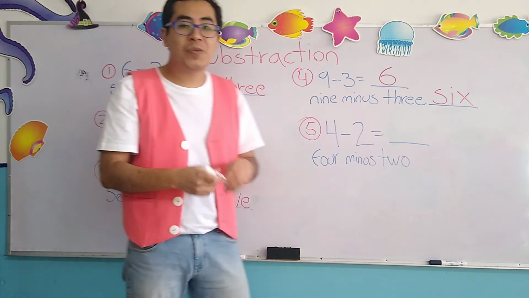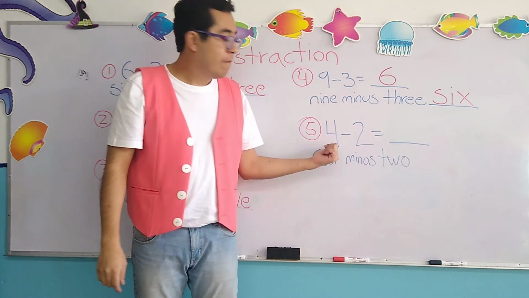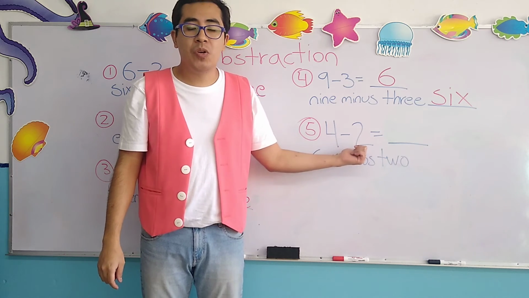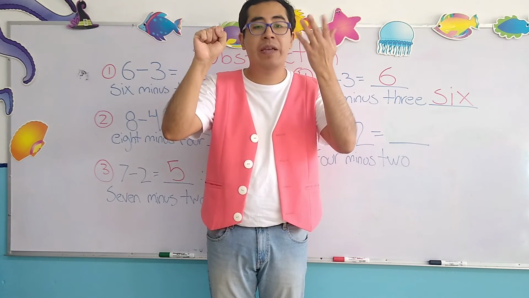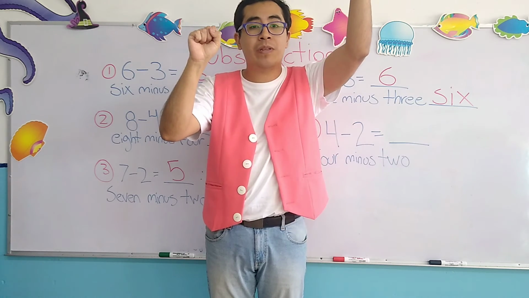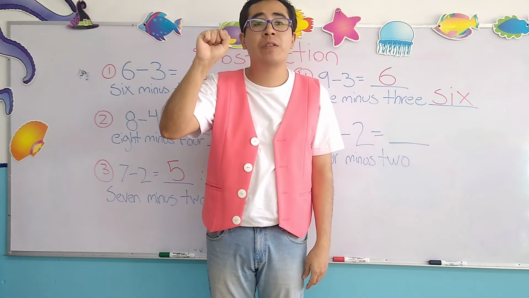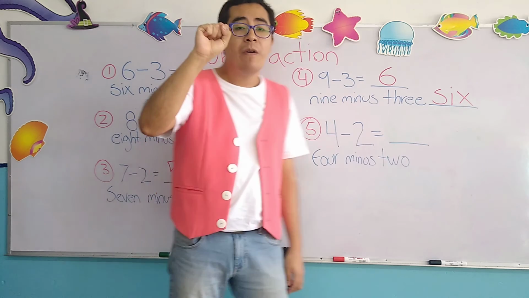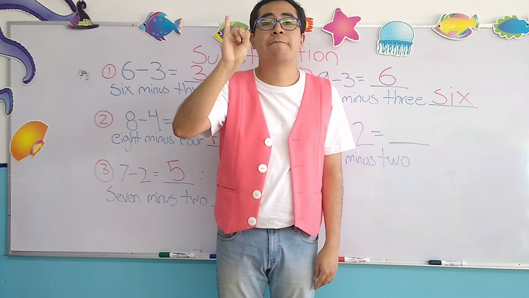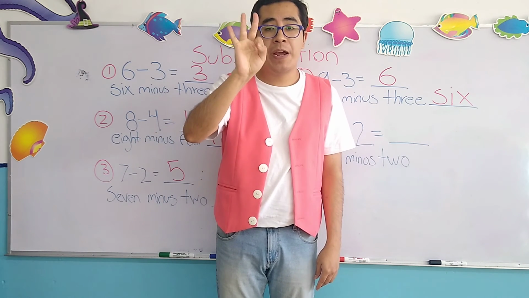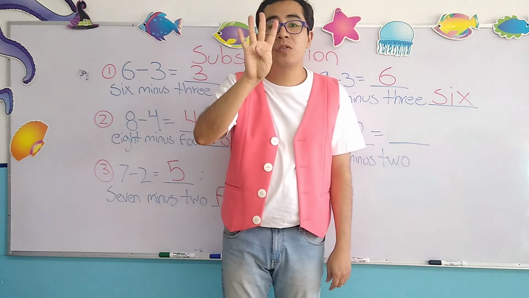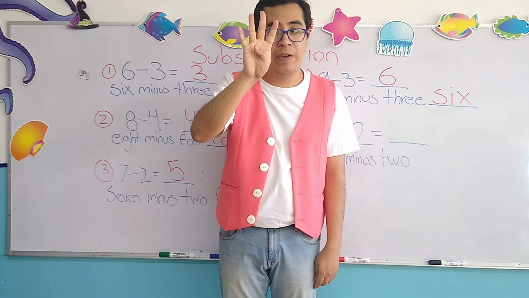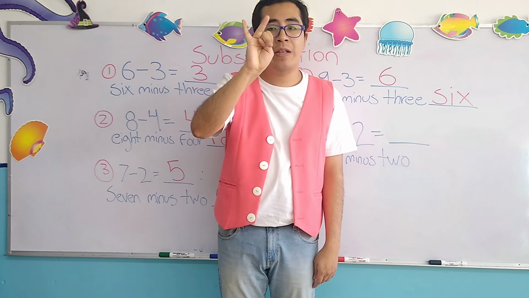And the last one. 4 minus 2. So using only one hand, because there is no need, the numbers are not that high, no son tan altos. So with only one hand, we can do the operation. So 4 fingers. 1, 2, 3, and 4. 4 minus 2. We remove 2 fingers. 1 and 2.